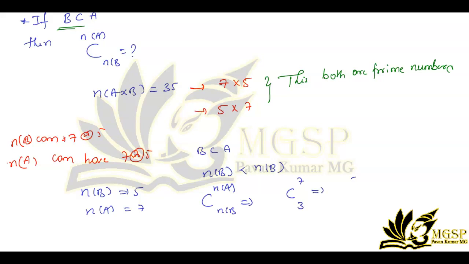You can write this as 7 into 6 into 5 by 5 factorial. The 5 factorial gets cancelled, and next we will be having 7 times 6, which is 42.